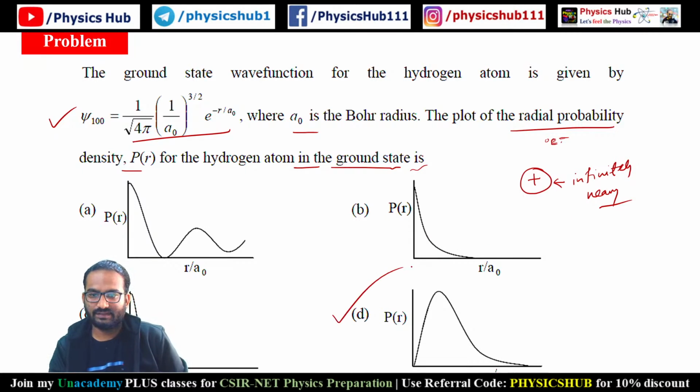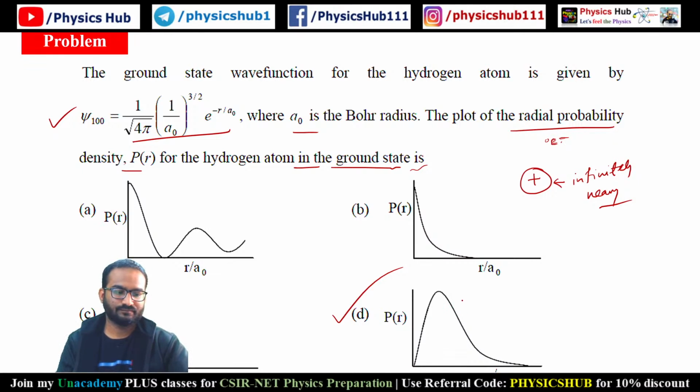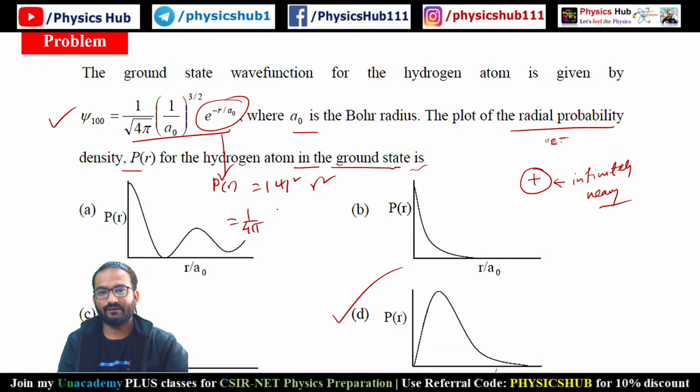Option D will be the answer. Yes. So we have shown you that the expression you see is a Gaussian function kind of. So the radial probability density will be like the square of it. So P of r will be mod psi squared times r squared. So this will be 1 by 4 pi n by a naught cube, r squared e to the power minus 2r by a naught. So this corresponds to option D.